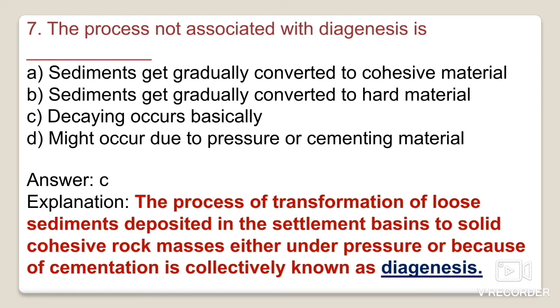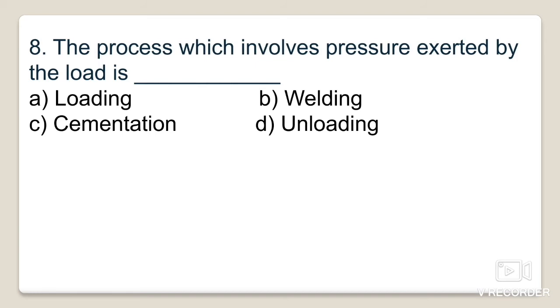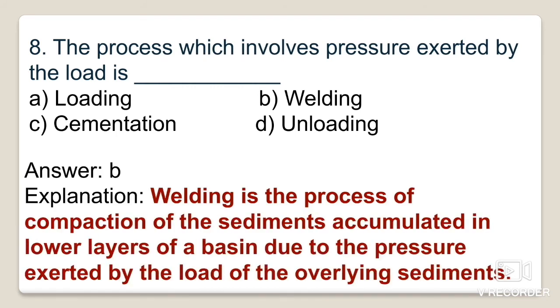Next one is the process which involves pressure exerted by the load: is it known as loading, welding, cementation, or unloading? This is known as the welding process. Welding is the process of compaction of the sediments that accumulate in the lower layers of a basin due to the pressure exerted by the load of the overlying sediments.